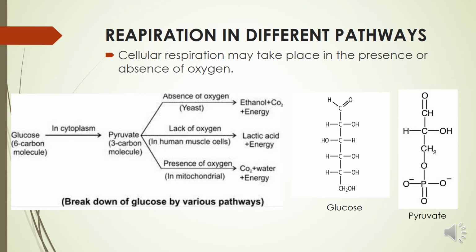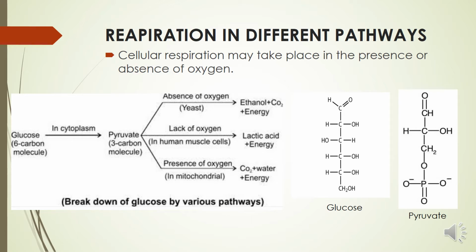Now respiration in different pathways. As I told you at the start of this video, respiration has two types, and different organisms perform respiration in different ways. Some use oxygen to break down glucose completely into carbon dioxide and water, and some use other pathways that may not involve oxygen.